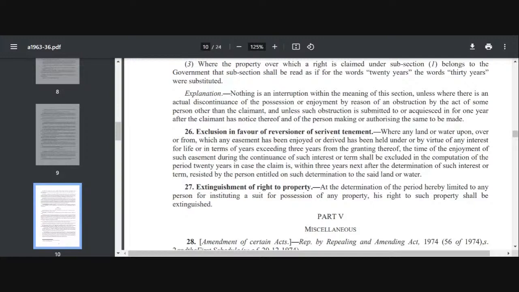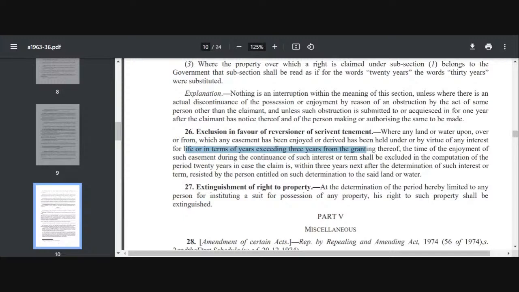So if a servient heritage is not in possession of the servient owner but it is under a lease, and that too for a term exceeding 3 years, or if it's subjected to an interest for life, देखो यहाँ पे लिखा हुआ है, if it is under lease for a term of 3 years, okay, during which it is being granted, or say for example if it is given for lease or interest is continued, in that case that period will be excluded from computing the requisite period of easementary right. Is this clear to everyone?